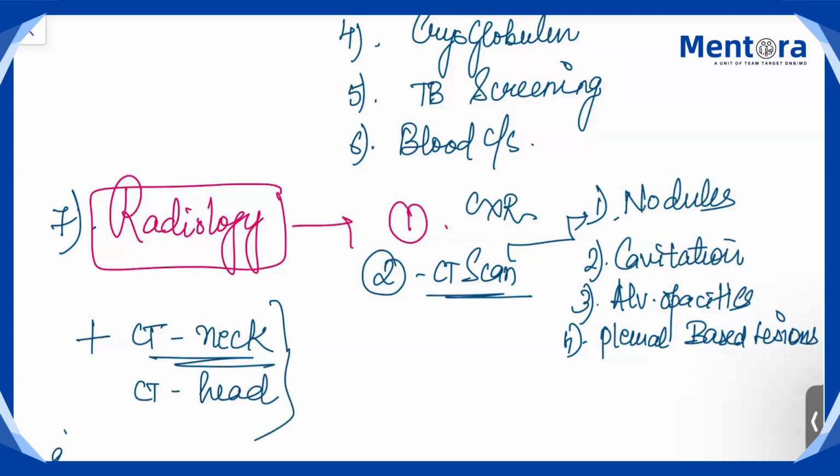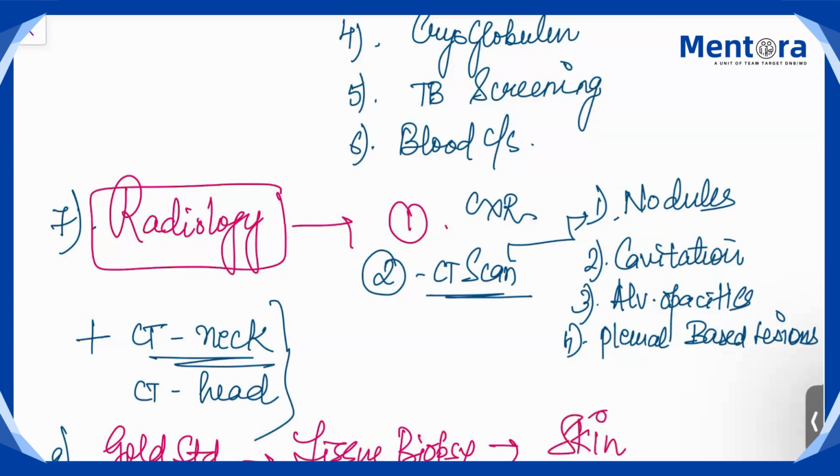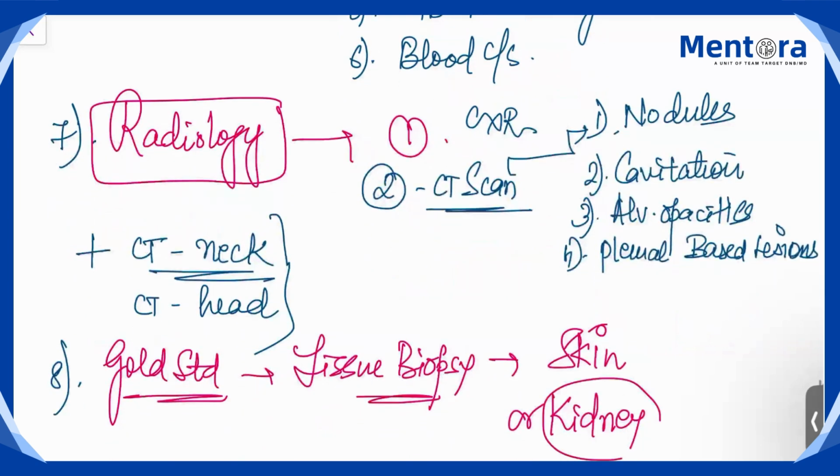okay. And the gold standard test is tissue biopsy. And from where you have to do this biopsy? Either from skin or from kidney, okay. And when you do the tissue biopsy from kidney, you will find rapidly progressive glomerulonephritic changes with crescents. This will be the histopathological finding.